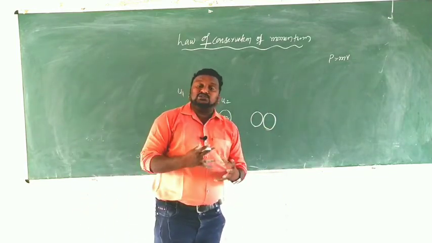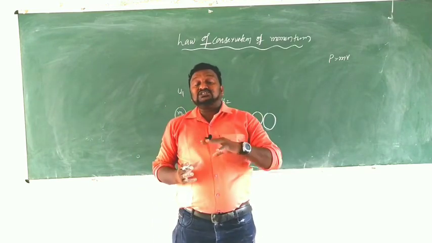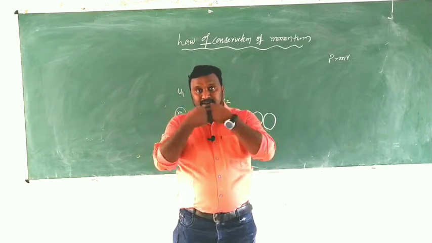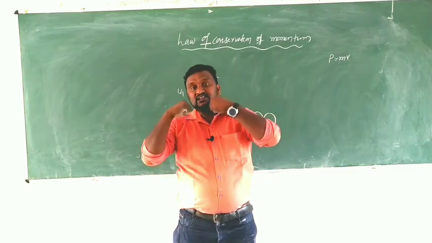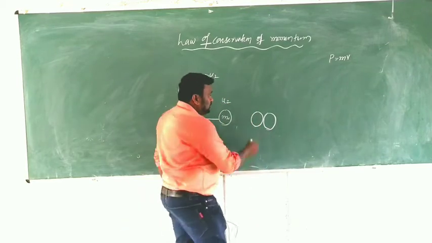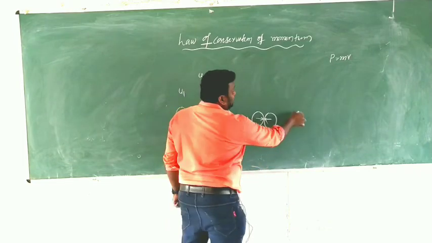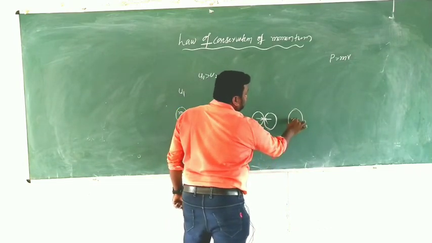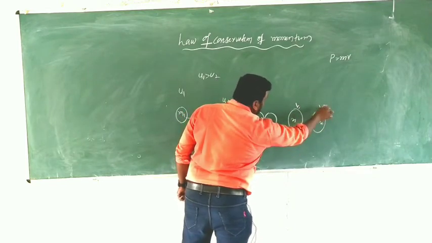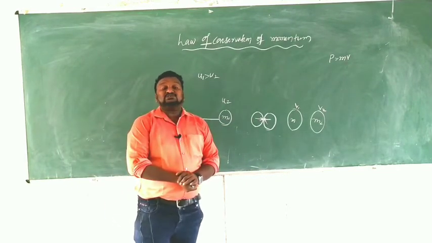I already told you many times, when two bodies are participating in a collision, one applies force on the other, and this one also applies force on the first. That's why each body applies force on the other. Due to that, their velocities are changing. Like for m1 the final velocity is v1, and v2 is the final velocity of the second one.